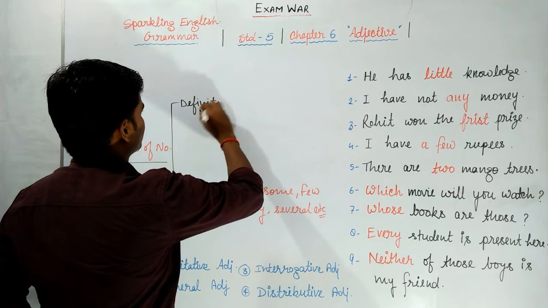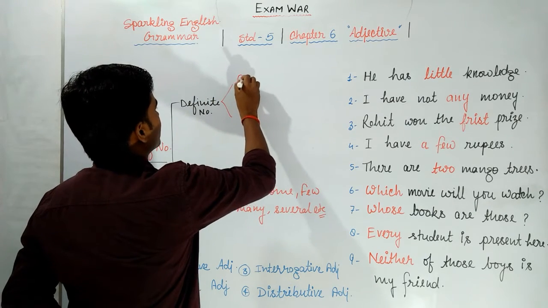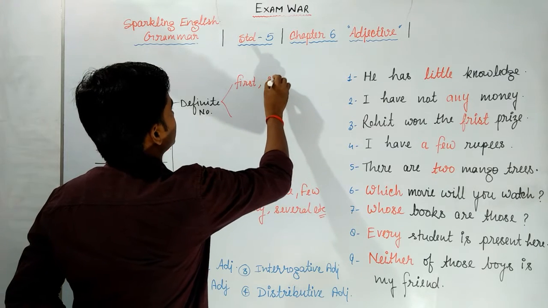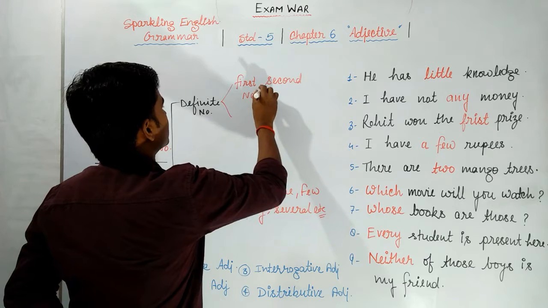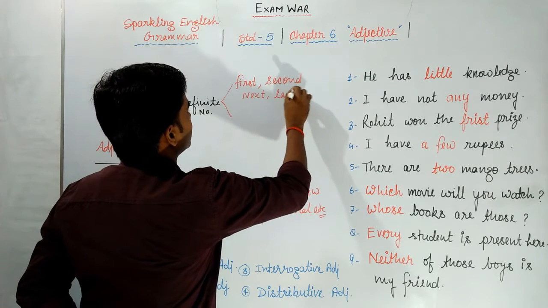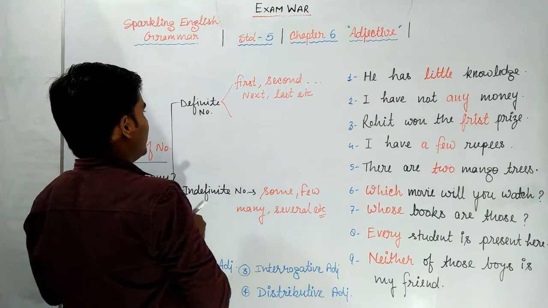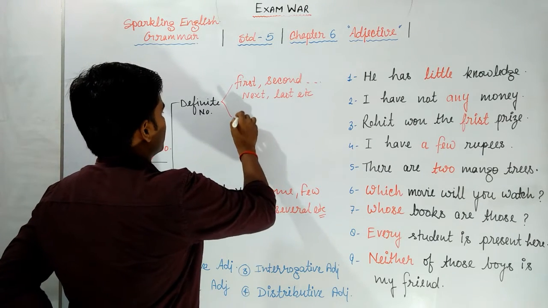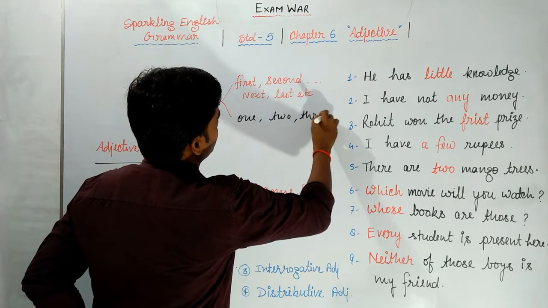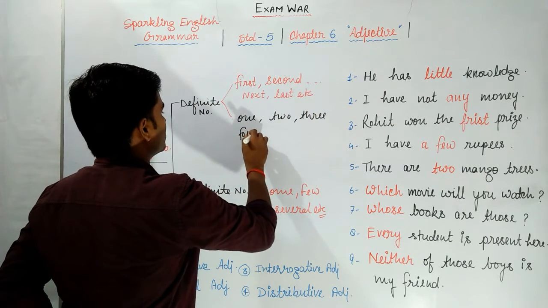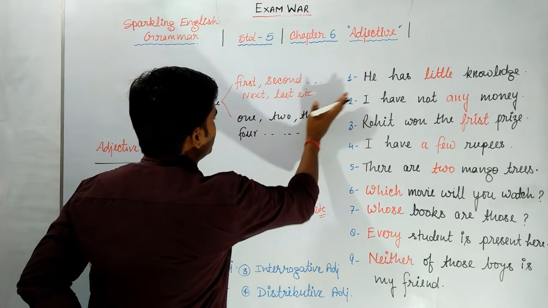For example, I wrote first, second, next, last, etc. All these types of numbers. And one more: 1, 2, 3, 4, up to an indefinite number.